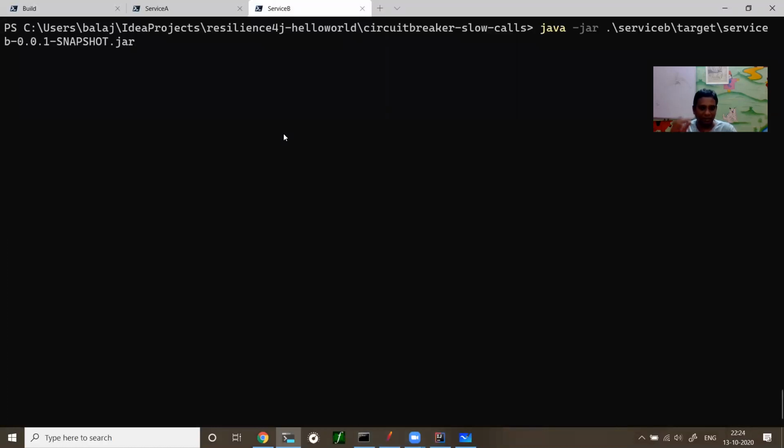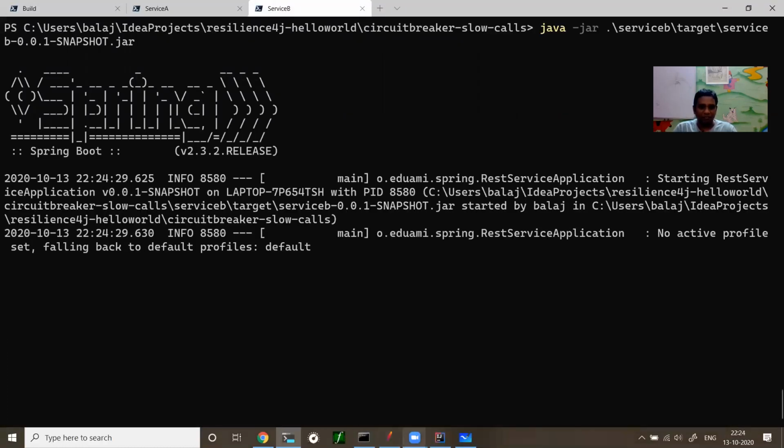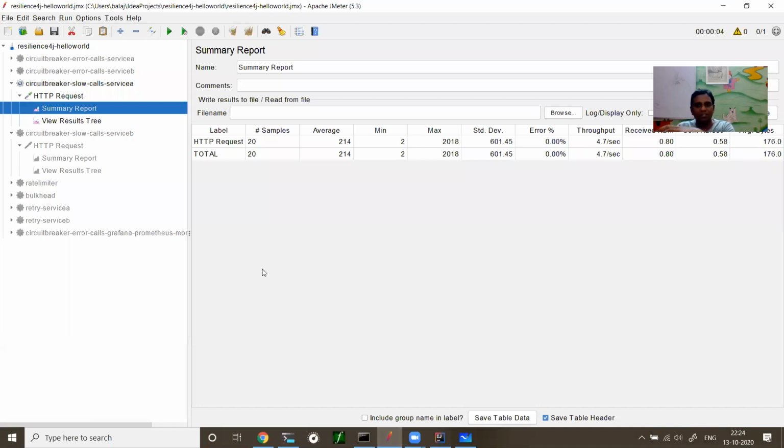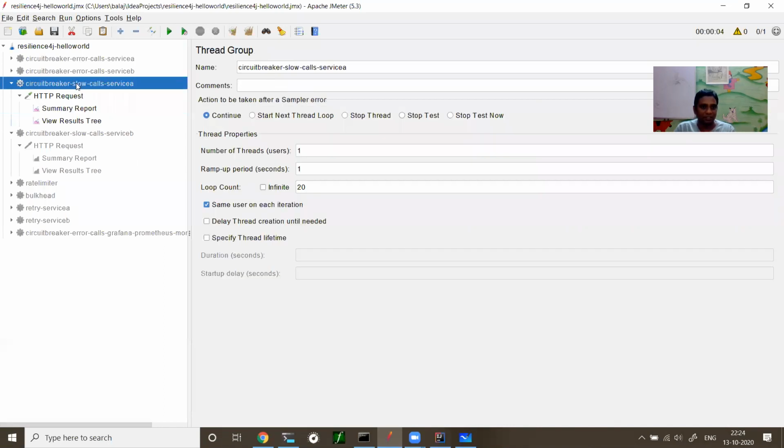2 services are up. Let me send some 20 calls to service B and show that it is taking more time, which is impacting. So I have a JMeter script. JMeter is a very good utility to do performance tests and good visualization you can do. People can play with curl or Apache Benchmark, that is fine, but I prefer JMeter for this demonstration.